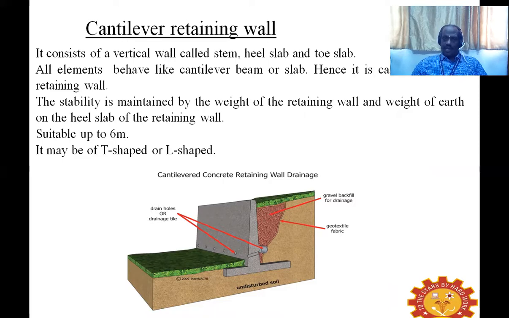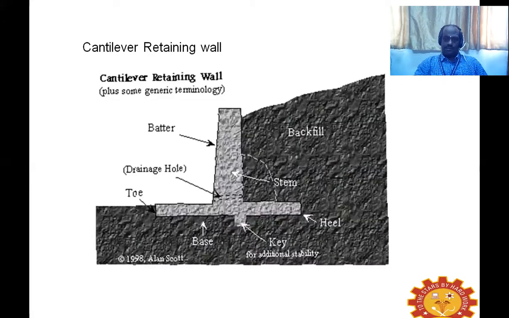The next kind of retaining wall, as we were mentioning, is the cantilever type, and it can be used above 3 meters up to 6 meters height. This is maintained by the weight of the retaining wall and the weight of the earth on the heel slab. As we were mentioning, we have the base slab with toe and heel.